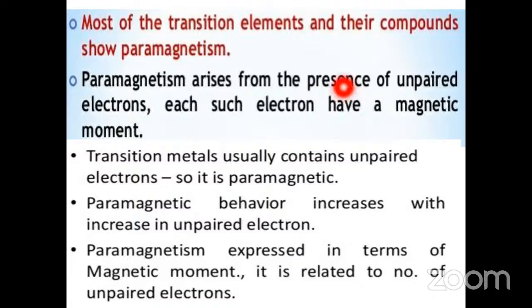In the d block elements, each unpaired electron has a magnetic moment. Transition metals usually contain unpaired electrons, so these exhibit paramagnetism. Paramagnetic behavior increases with the increase in unpaired electrons. Paramagnetism is expressed in terms of magnetic moment, so the magnetic moment is related to the number of unpaired electrons.